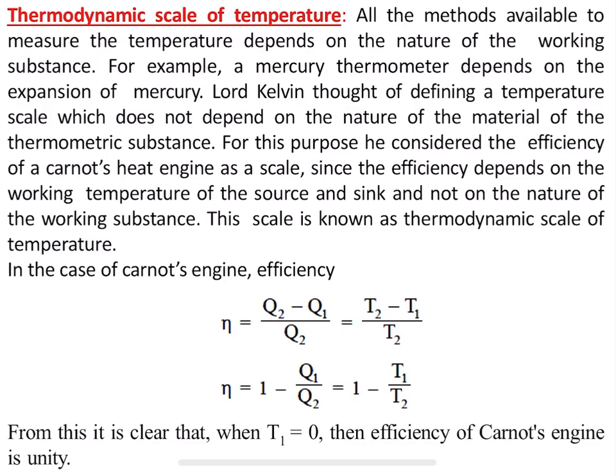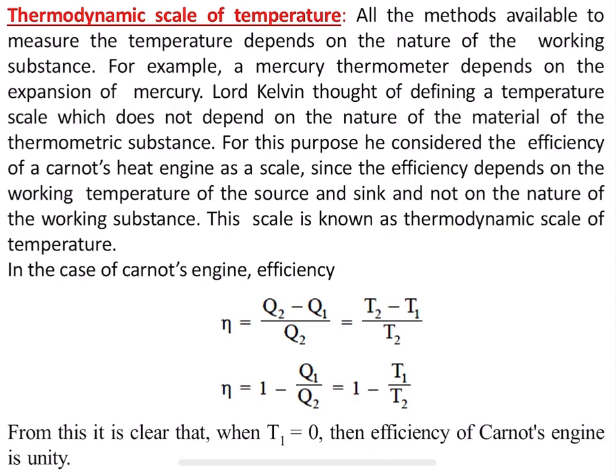Say for example, if you want to measure the temperature of boiling water, we are going to measure the temperature of that water, that is the nature of the substance. Whether it is in a vaporized form, a solid form, or a liquid form, by looking at the nature. If it is in solid form, then the temperature will be minus degree, minus 0, minus 4, minus 10, or if it is in a vapor state, then the temperature will be more than 100 degree centigrade. So, likewise we are going to determine the temperature. That means, all the methods which are available to measure the temperature depend on the nature of the working substance.